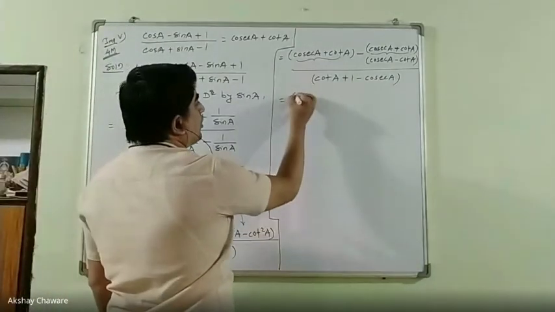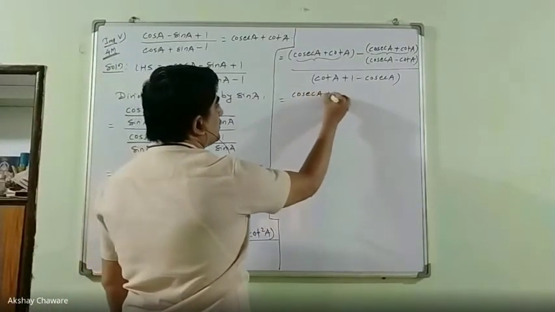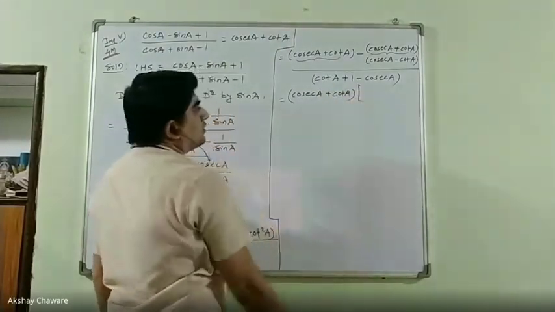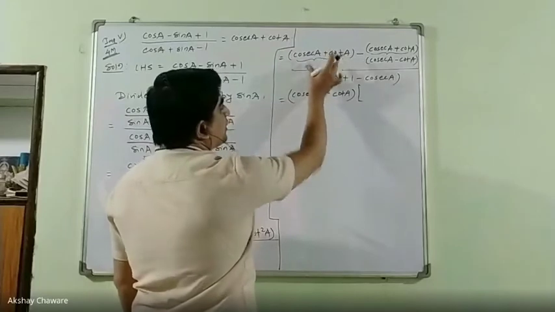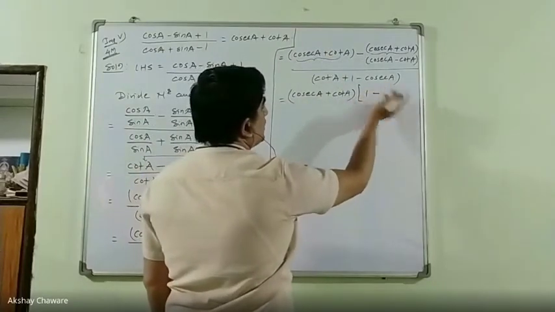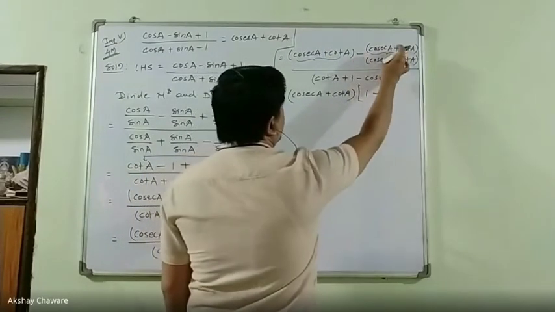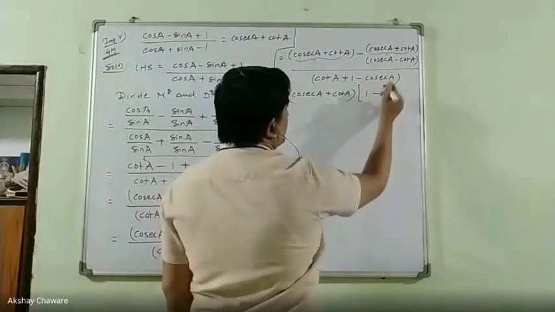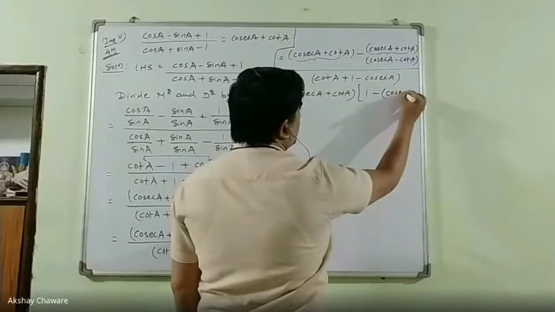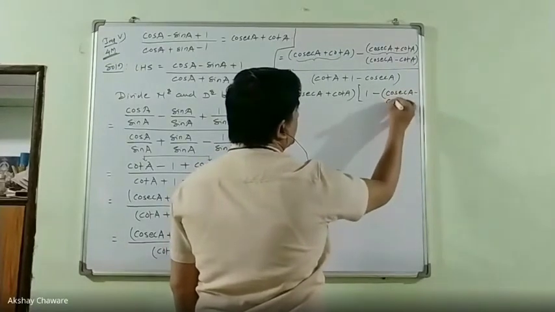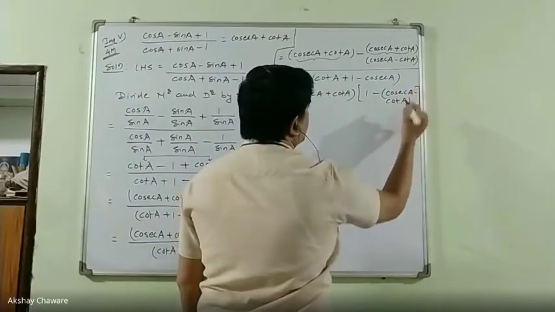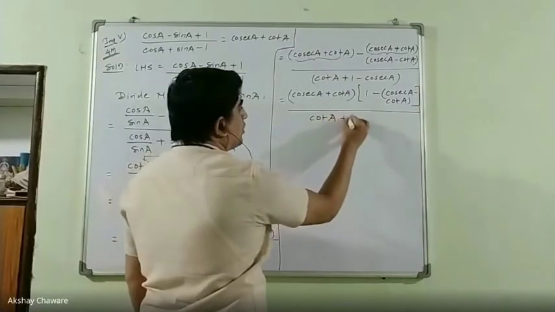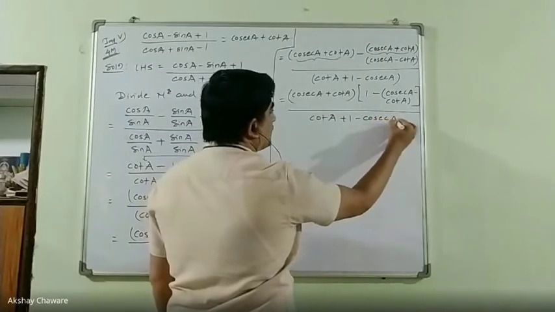So if we take common cosec A plus cot A, then in the bracket, after taking the complete term common, what remains is 1, then minus, this bracket is outside the main bracket, the remaining term is cosec A minus cot A, upon cot A plus 1 minus cosec A.